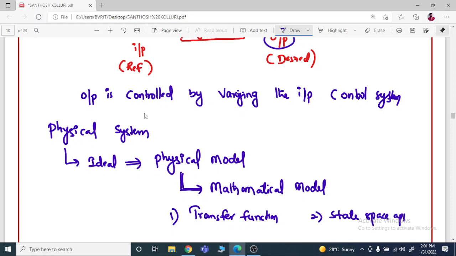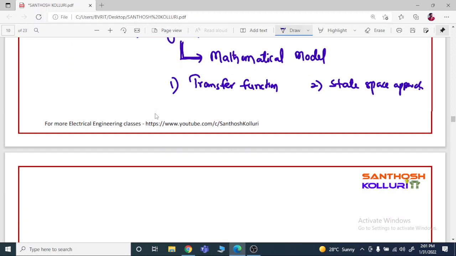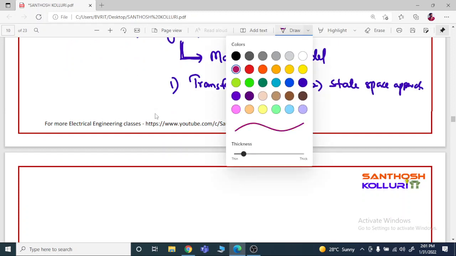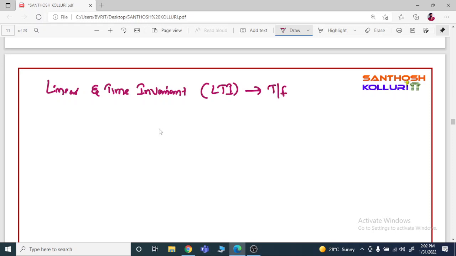If the mathematical model is linear and time invariant, called LTI systems, then we approach with the transfer function approach. If the mathematical model is linear and time variant, then we go for the state space approach.